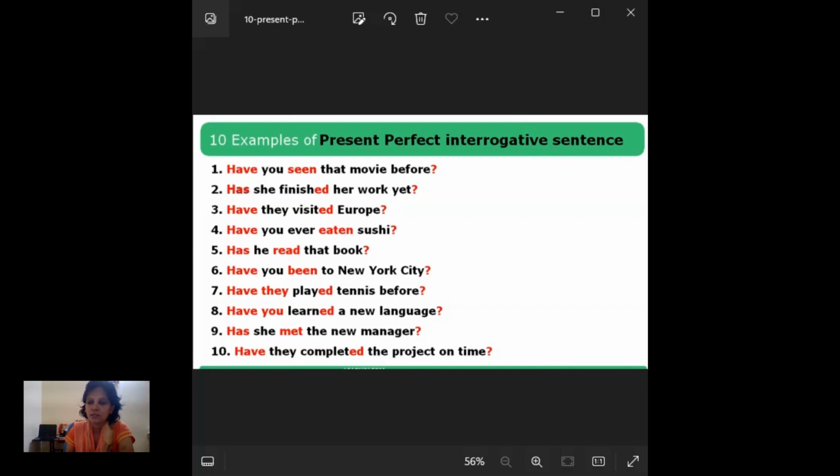And present perfect affirmative, those are positive sentences, where we use have as the auxiliary verb, followed by the main verb in past participle. Everywhere we use the past participle.